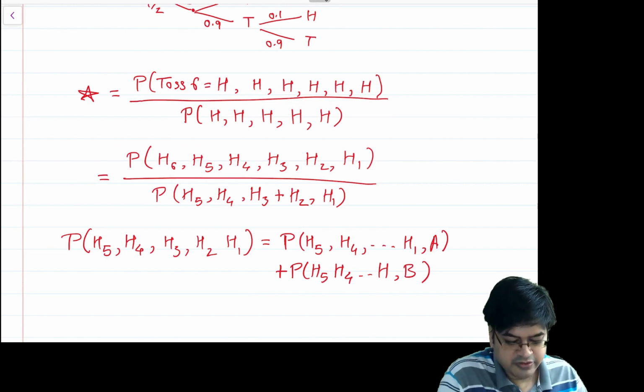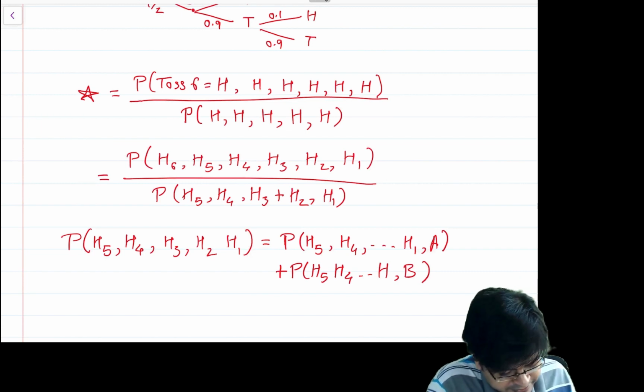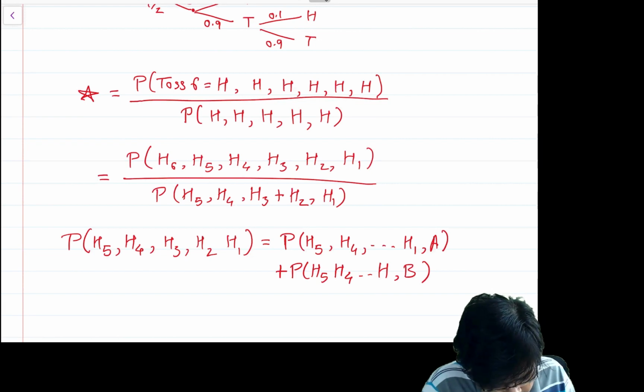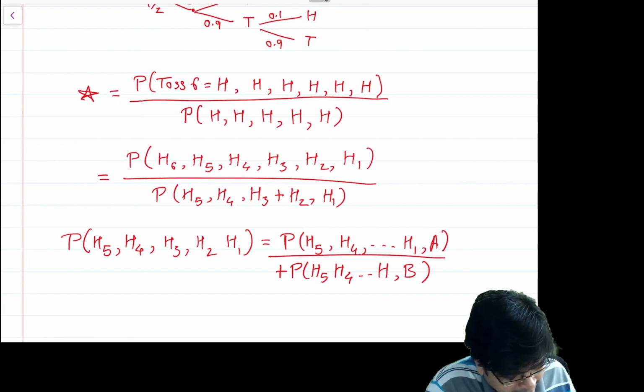This is how I have used the theorem on total probability. Now look at this expression. Given A, all these events are independent, that is known to us.